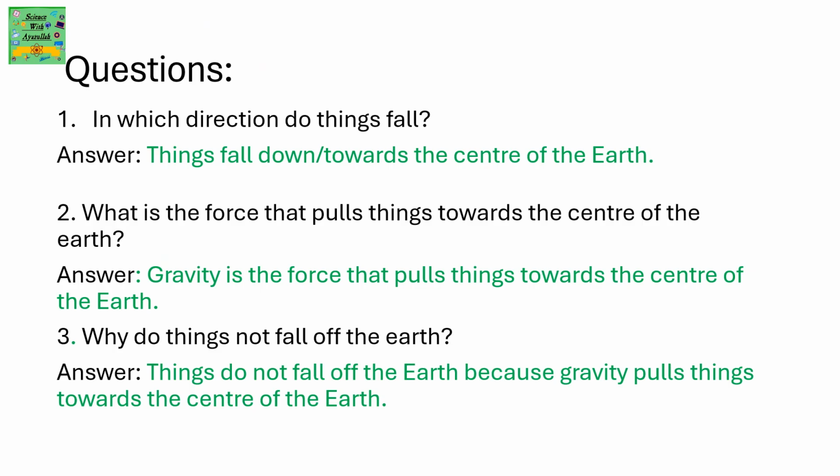Questions. In which direction do things fall? Things fall down towards the center of the Earth. What is the force that pulls things towards the center of the Earth? It's gravity. Gravity is the only force that pulls all the objects towards the center of the Earth. Why do things not fall off the Earth? Things do not fall off the Earth because gravity pulls them towards the center of the Earth.